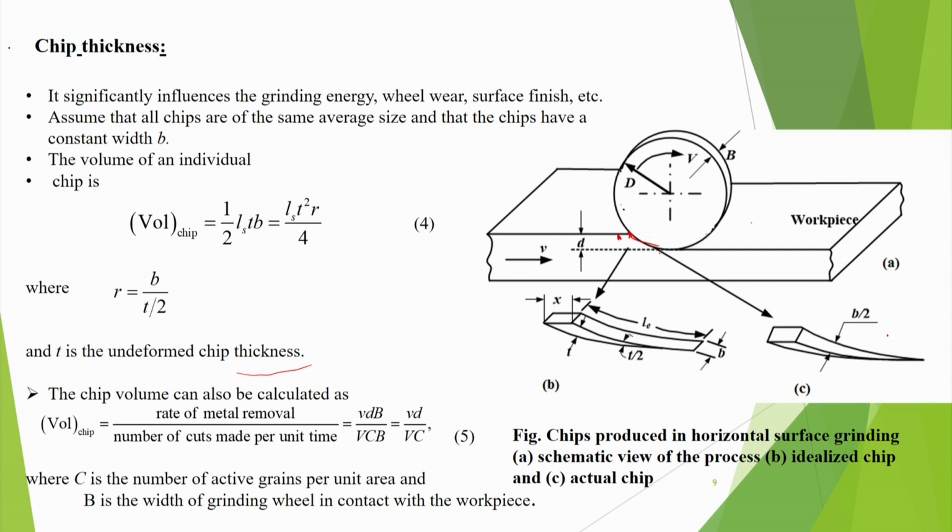We are idealizing like this, but actually the chip is like this, and even the width may be changing.